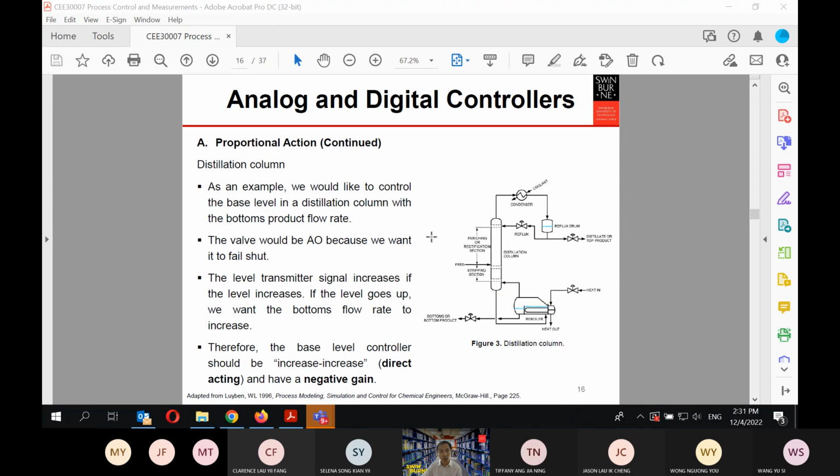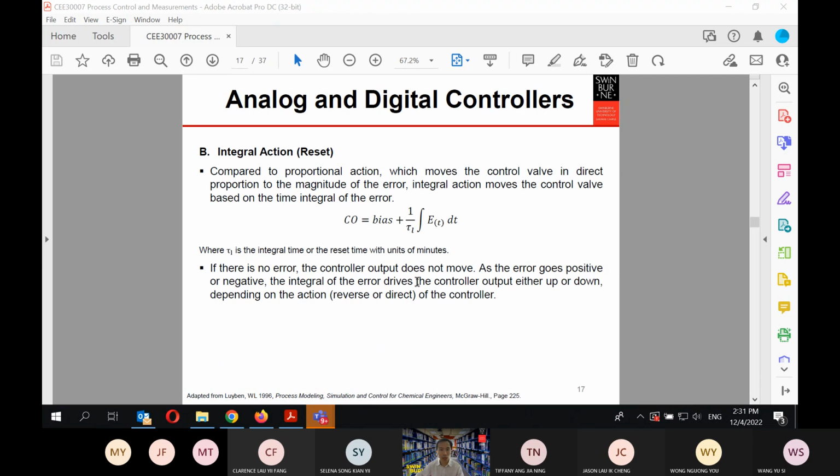So those of you, I know that marks are very important as well, right? You want to aim for the high mark, but this understanding is more important in the real situation. So when you go into the industry, this is the thing that you need to deal with. If you simulate the control structure and you don't get this relationship correct in your particular control loop, you will not be able to simulate that correctly in Aspen Plus Dynamics or MATLAB.